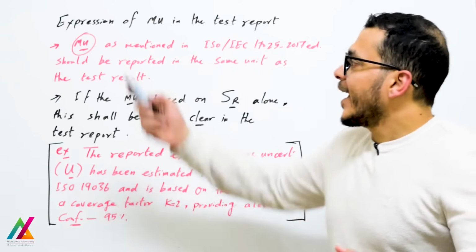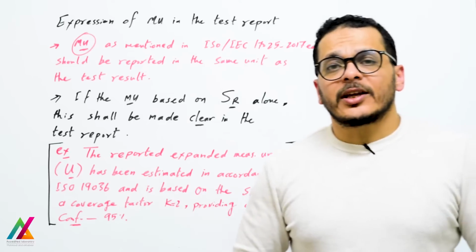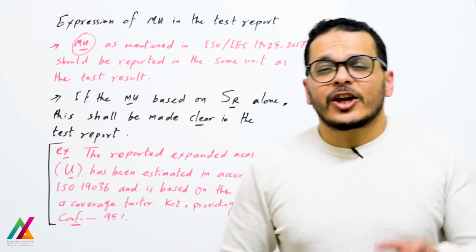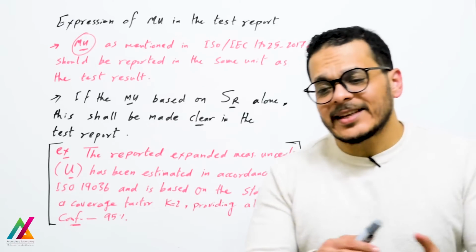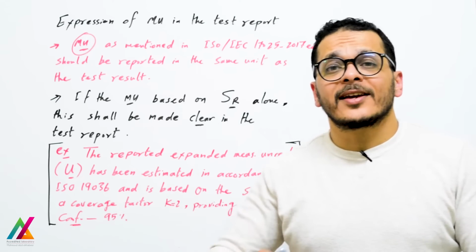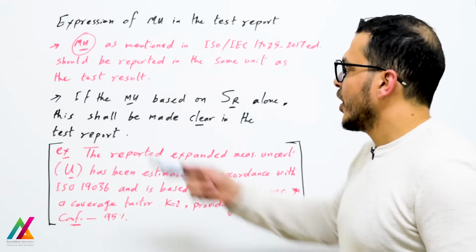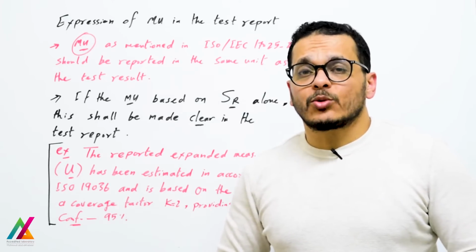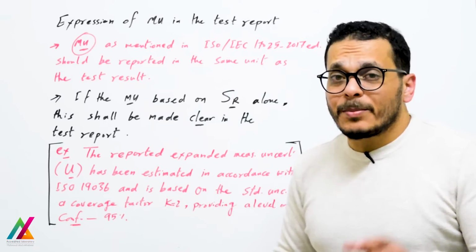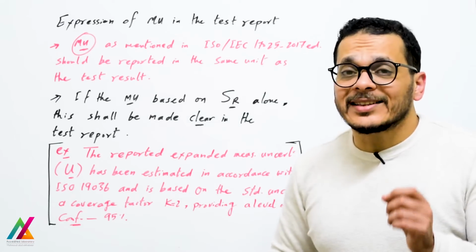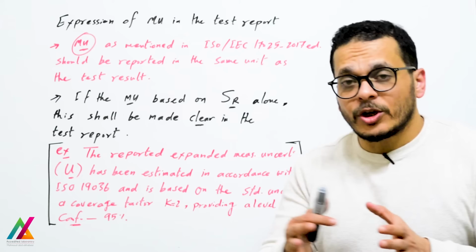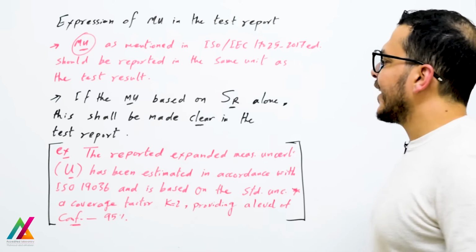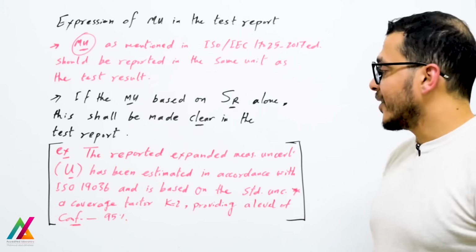So, reporting. Measurement uncertainty, as mentioned in ISO IEC 17025 2017 edition, shall be reported in the same unit as the test result of the target analyte or target organism in microbiology. And this is the first point mentioned in ISO 19036: if the measurement uncertainty is based on intra-lab reproducibility standard deviation alone, by calculation of technical uncertainty only, as I explained before, this shall be made clear in the test report. You shall mention this in the test report.